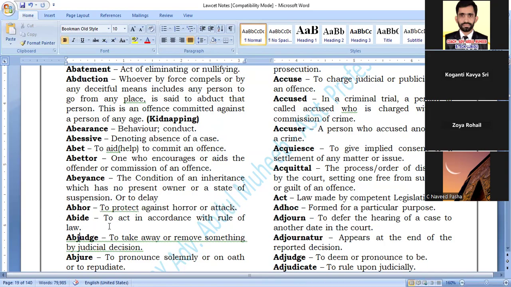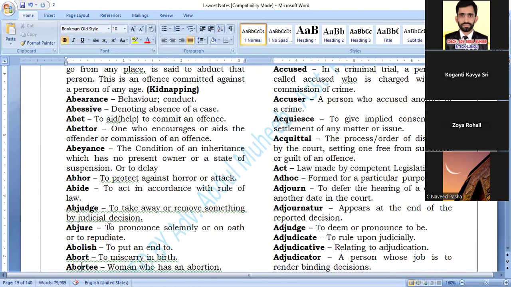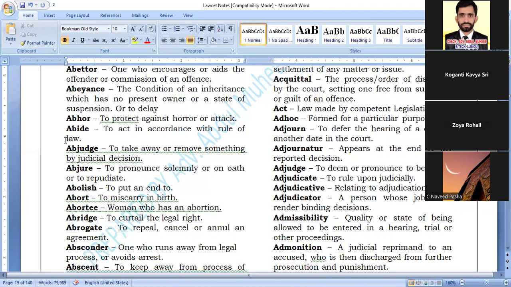Abide मतलब next is abide. What is abide? To act in accordance with the rule of law. If you are following the rule in the school, the principal says you have to abide the rules and regulations of the college, to follow strictly. ठीक है?